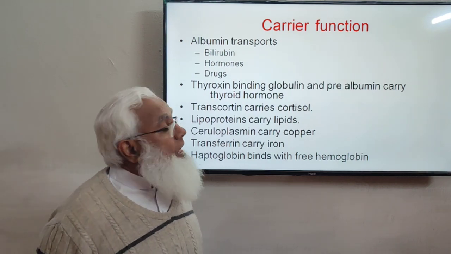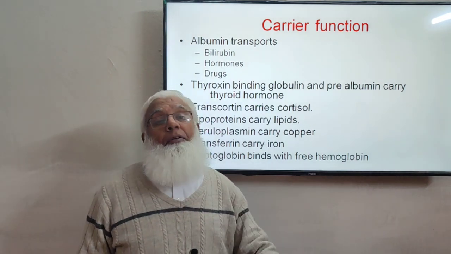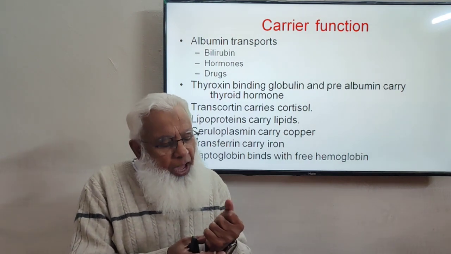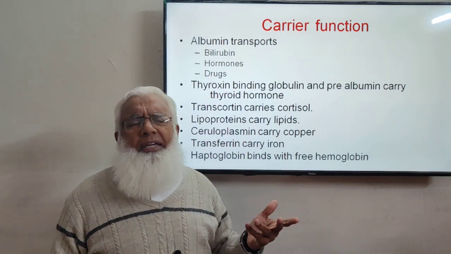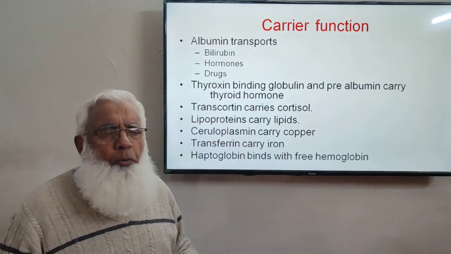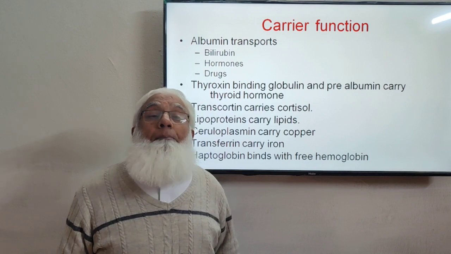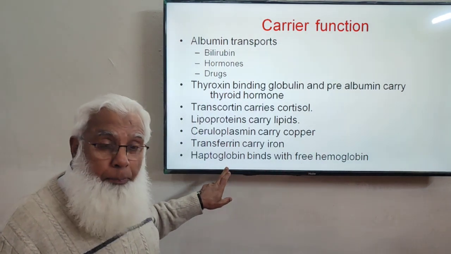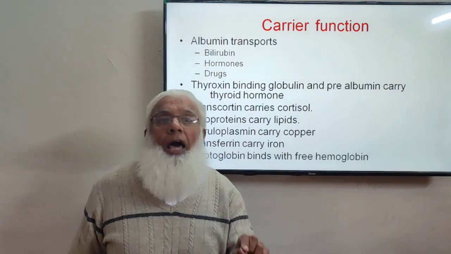Haptoglobin binds with free hemoglobin as well. Free hemoglobin doesn't normally exist in our blood. Hemoglobin is usually in the RBCs. But breakdown of the RBCs may occur, hemoglobin is also degraded, and some hemoglobin may be present in the plasma as free hemoglobin that can combine with haptoglobin. Hemoglobin itself is a protein, but it is a small protein.